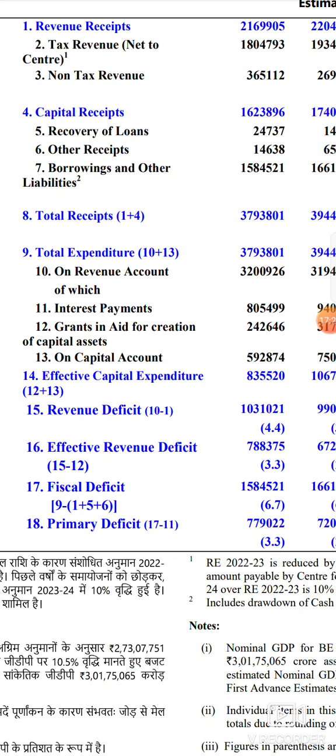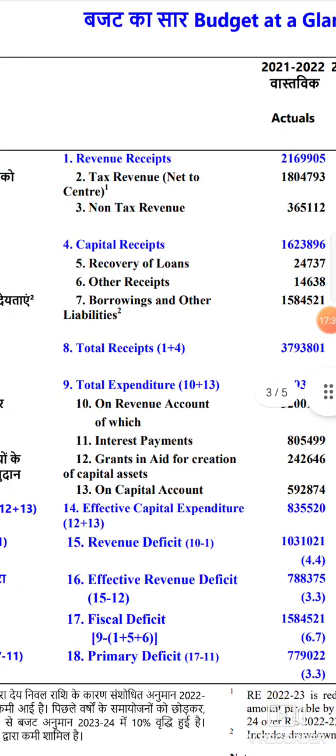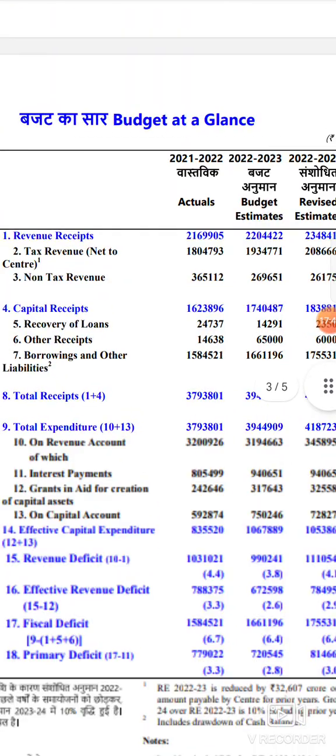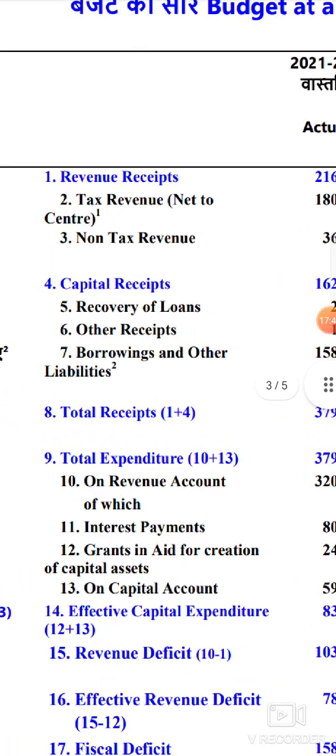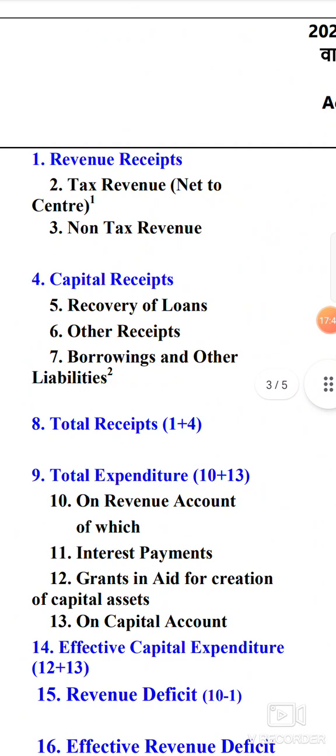And the next one is fiscal deficit. Before going to fiscal deficit, I will cover the revenue aspects also, so that you can get a better understanding about revenue receipts and all. Revenue receipts: tax revenue and non-tax revenue. Tax revenue net to center.